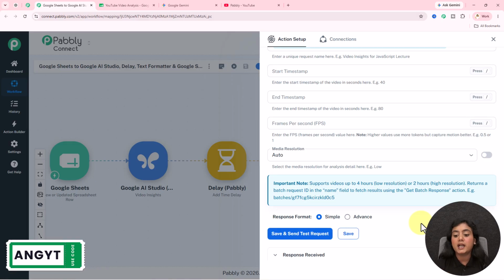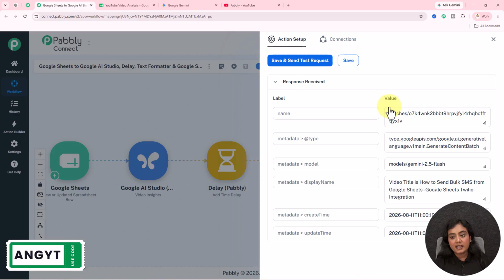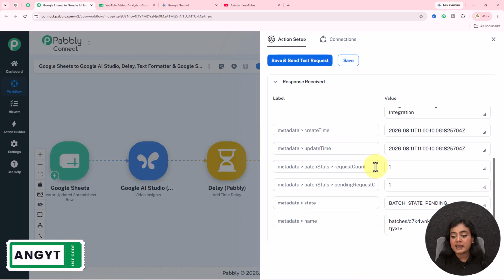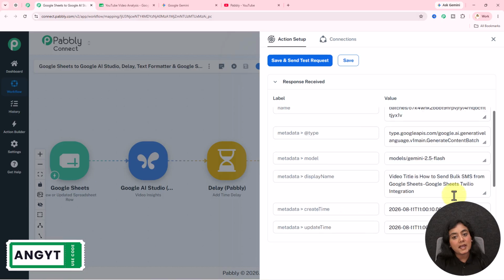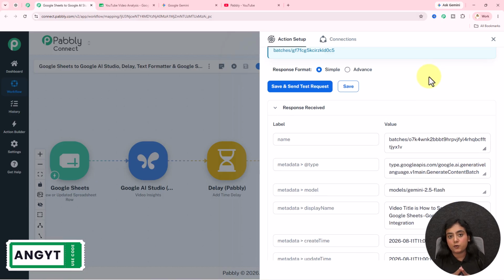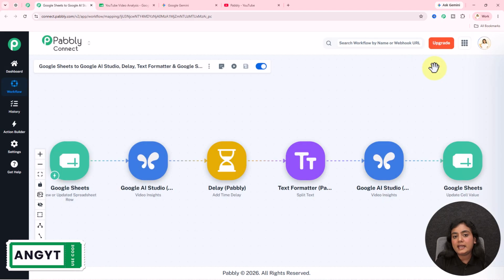Now as soon as I do that, you will receive a batch ID. Now over here we have received the batch ID and the batch state is pending. We have submitted the request for the YouTube insight, the video insight, sorry. Now Gemini is going to analyze the video according to the prompt that you've provided, and then it is going to give the insight. So we have the batch ID. Now through the batch ID we'll get the response. Now it will usually take 10 minutes for the response to come for the analysis that you have done using Gemini right now. So you have to wait for 10 minutes.